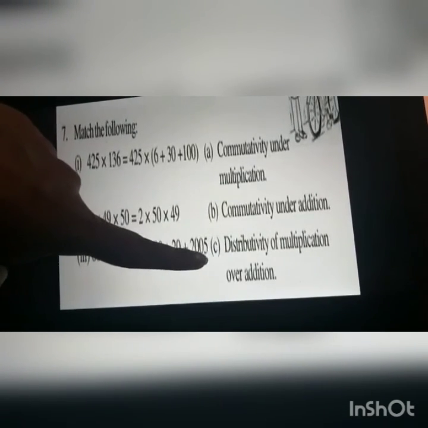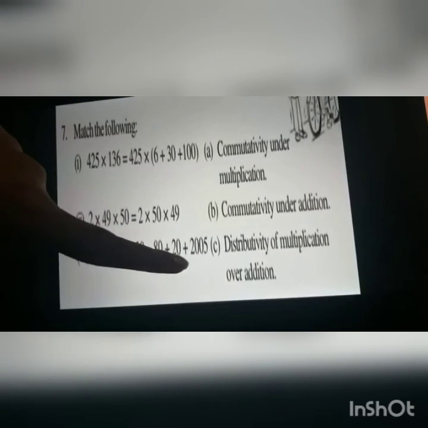Now look at the third part. 80 plus 2005 plus 20 is equal to 80 plus 20 plus 2005. The first number is the same on both sides. Here the last number is 2005, and there the last number is 20. The middle sign is positive. 2005 plus 20, 20 plus 2005.